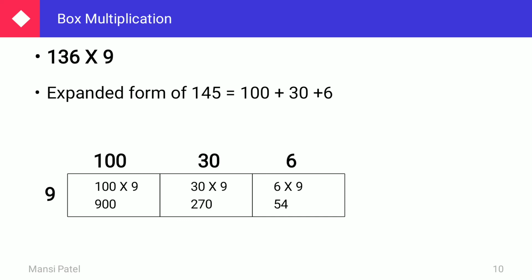Now in these 3 boxes, 3 numbers are there. Now do the addition of these 3 numbers: 900 plus 270 plus 54. So 0 plus 0 plus 4 is 4, 7 plus 5 is 12, 2 and 1 carry, 1 plus 9 is 10, and 10 plus 2 is 12. So your answer is 1224.